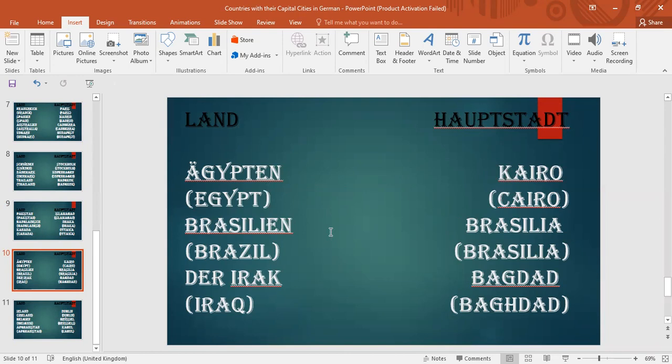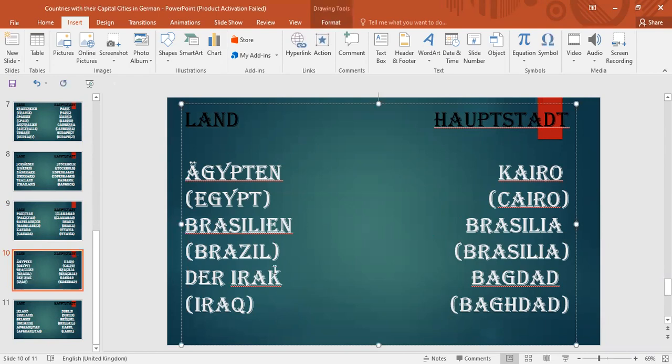The next country we have is Brasilien, which means Brazil. Brasilien in German and Brazil in English. Then its capital city is similar in German and English both. This is Brasília.